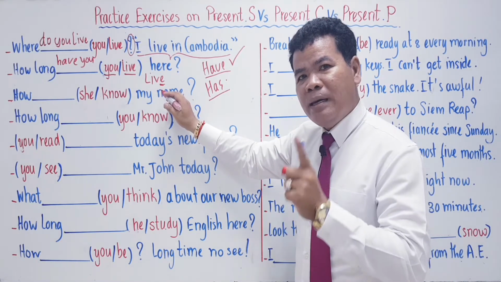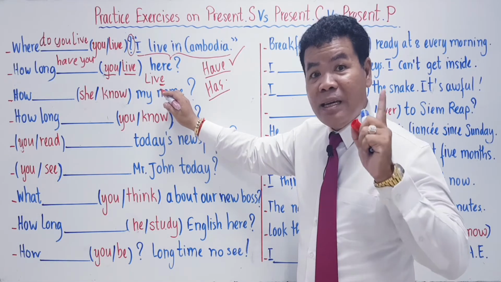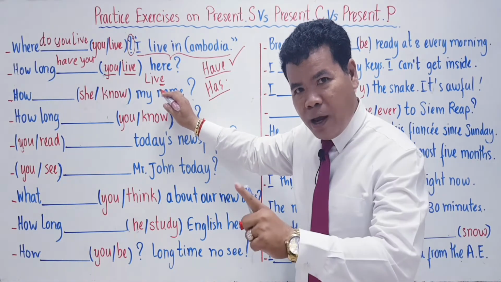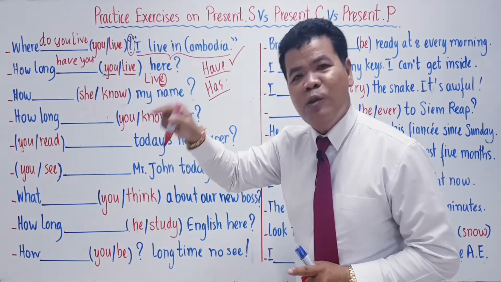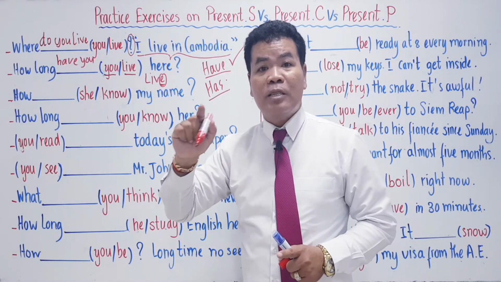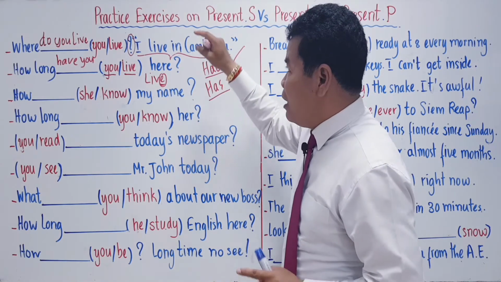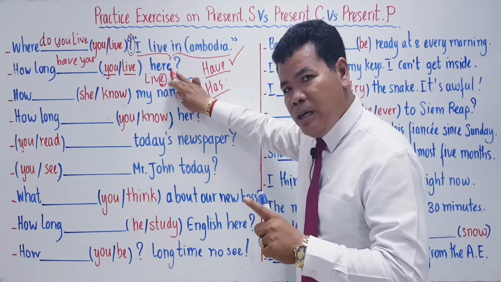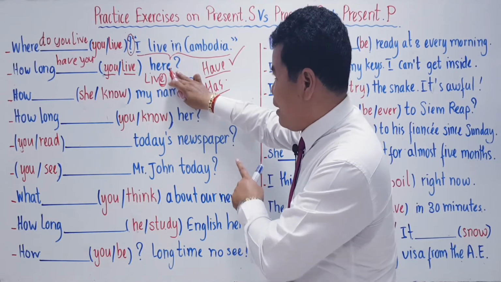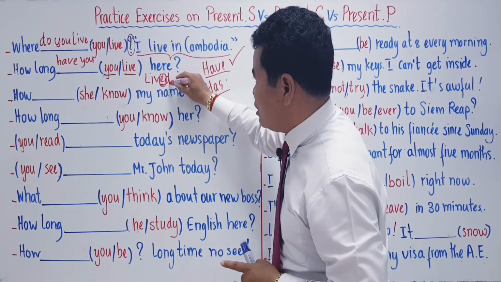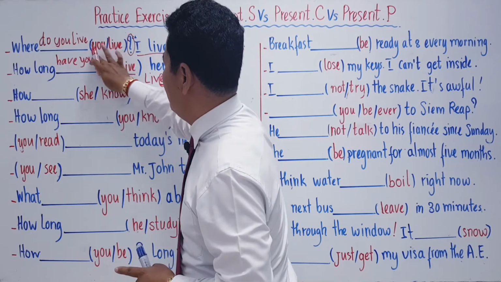What do we do to make it into the past participle? We don't add anything else besides ed, as a normal way. But with an e at the end, what do you add? Do you add ed or just d? Just d, not ed anymore, alright? So according to the rule, verbs ending in a single e, we make into the past participle by adding just one d: lived. So we have, how long have you lived